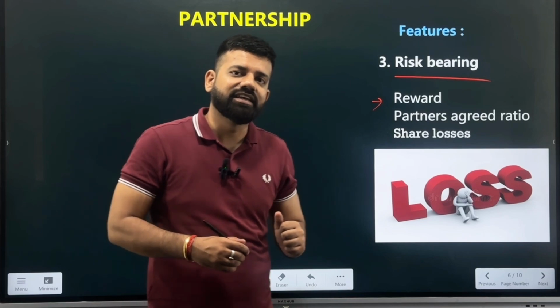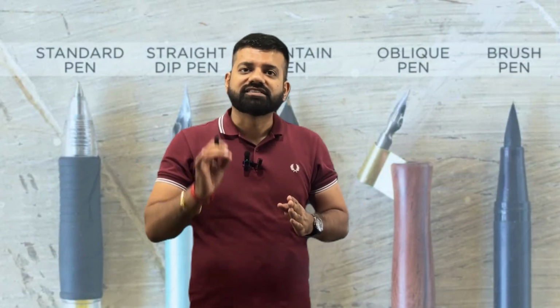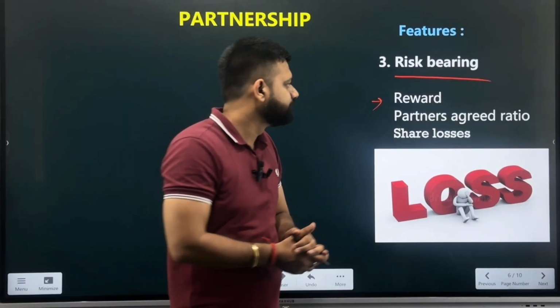For example, we can see if C is thinking to start with the calligraphy pen, and if this plan is successful in future, they will be earning the profit because they took the risk and they manufactured the calligraphy pen, and they thought that they would give the innovation to the market. And if this business is successful, then they will be also earning the rewards, the profits in the mutual ratio, right?